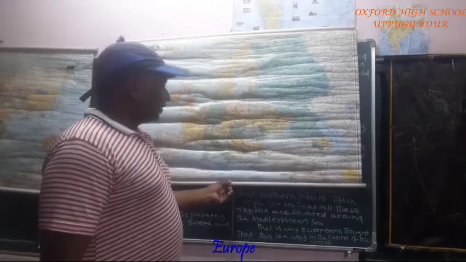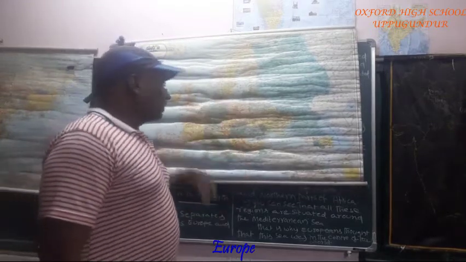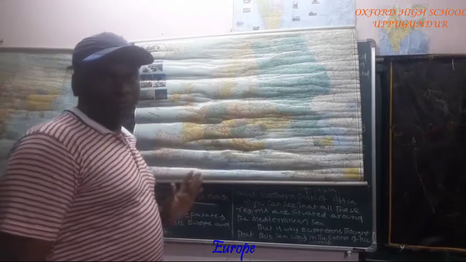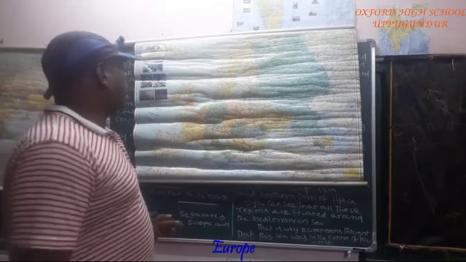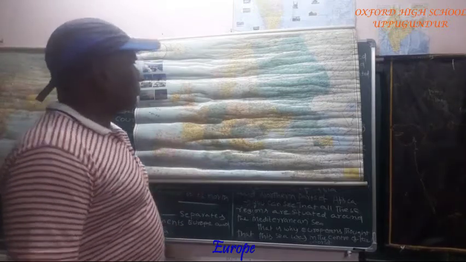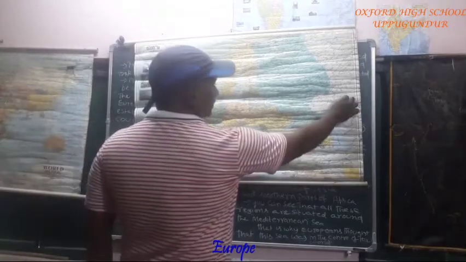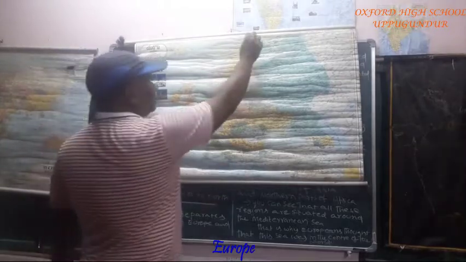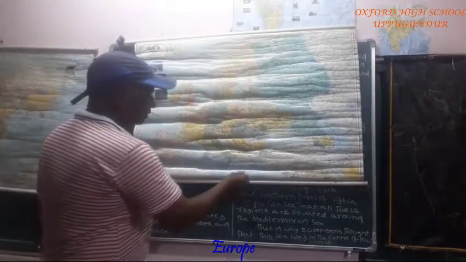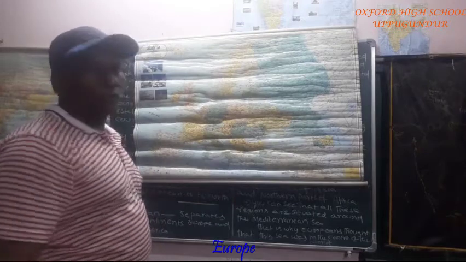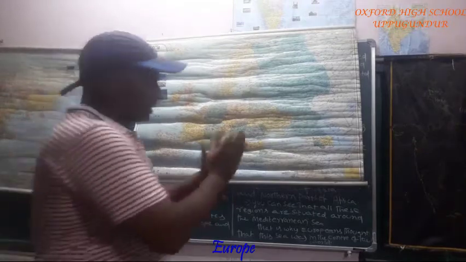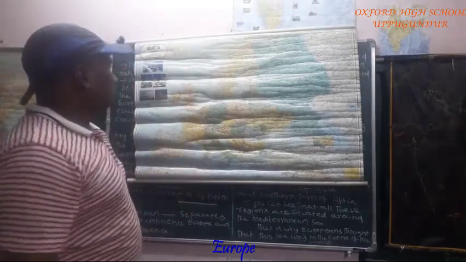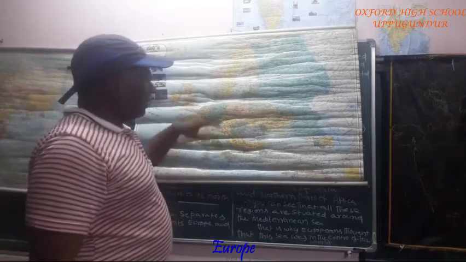See, this is the Europe map. In Telugu it is given, so for me the Telugu map is available. Just once we will go through this map. This is the east side of Europe, this is the west side, this is the north side, this is the south side. You know the directions, which is east, which is west, which is north, which is south. All the developed countries are located in Europe.